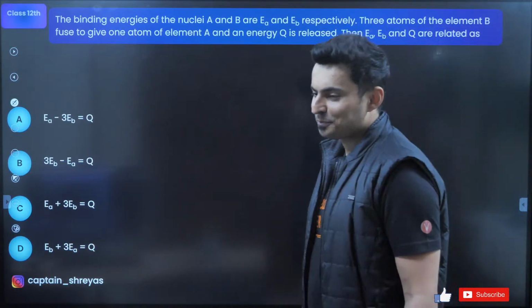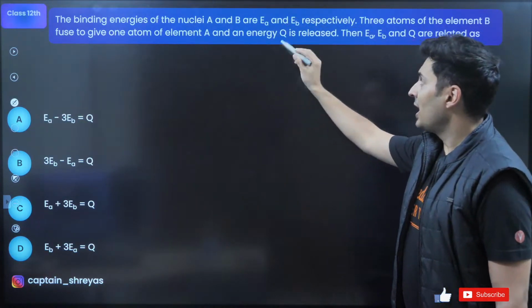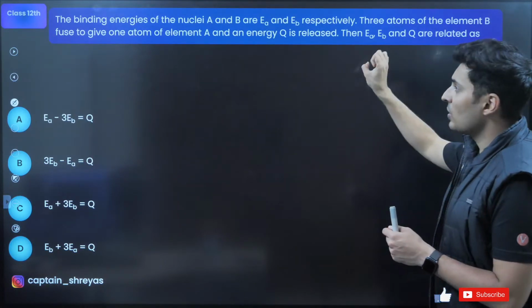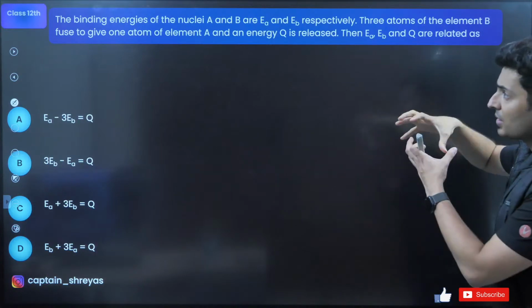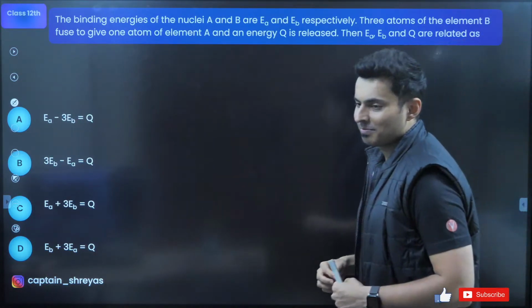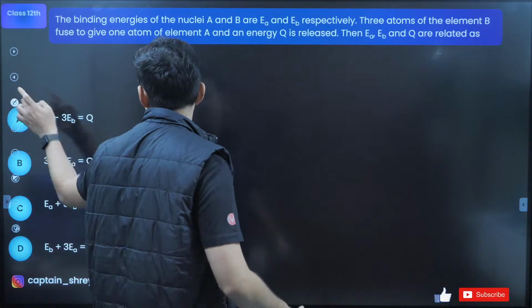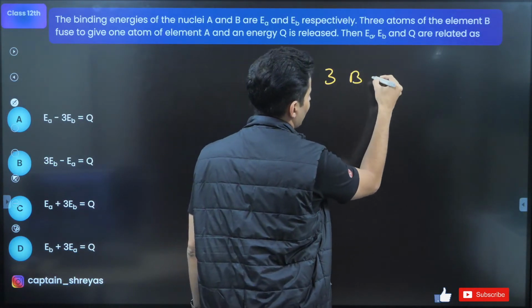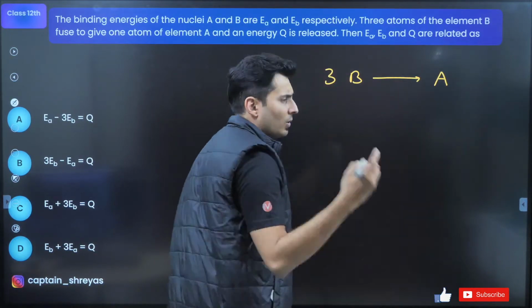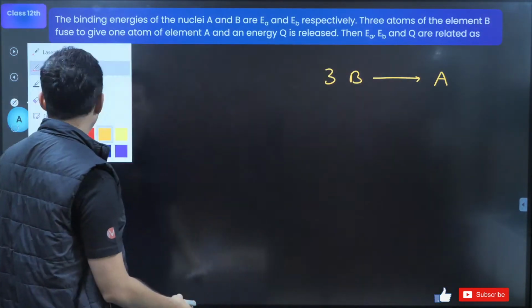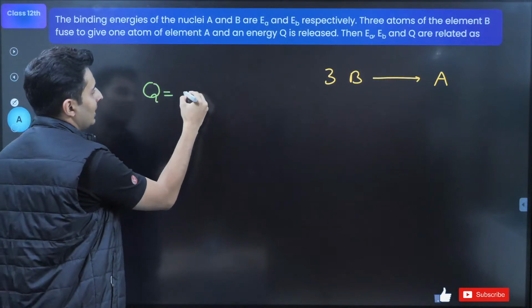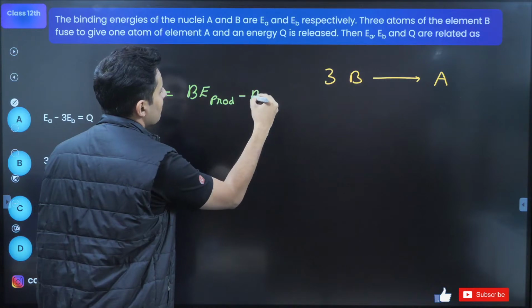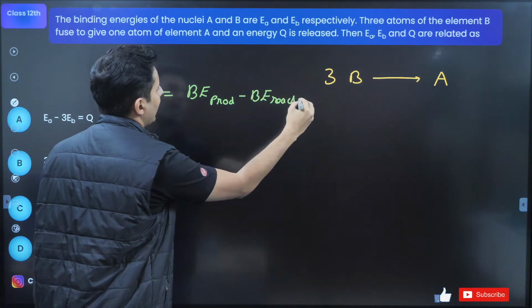Let's see if you can solve this. Binding energy of A and B are EA and EB. What is the Q value of reaction if 3 atoms of B meet to give 1 atom of A? Interesting. So we have 3 atoms of B, which fuse together to give 1 atom of A. Question is, what is the Q value? I just told you Q value is the binding energy of the product minus binding energy of the reactant.